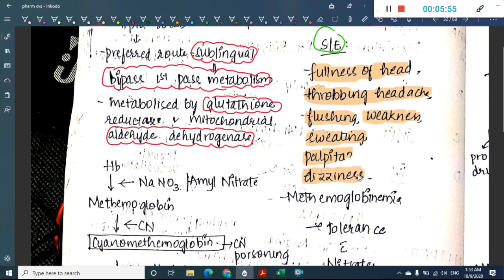Because of the pooling of blood. Because of venodilatation, there is pooling of blood in the veins. So because of that also there will be dizziness. Okay, and there is something called methemoglobinemia that also occurs due to nitrates.